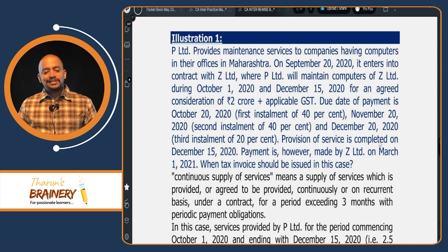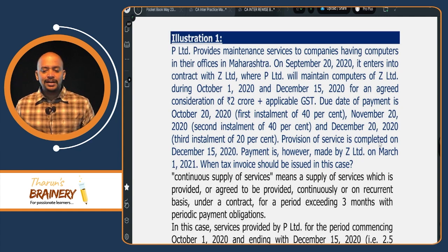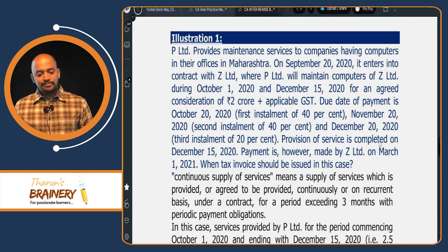Due date of payment is October 20 first installment, November 20 second installment, December 20 third installment, and provision of service is completed on December 15. Payment is however made by Z on March 1st. When should the tax invoice be issued?